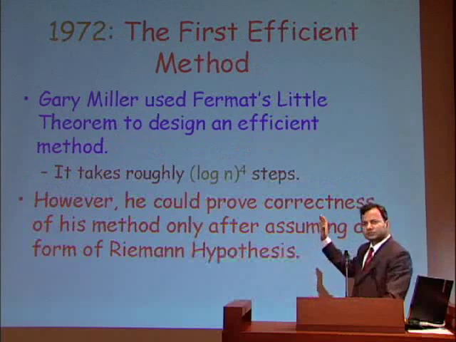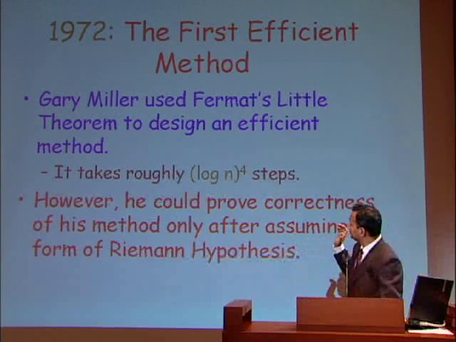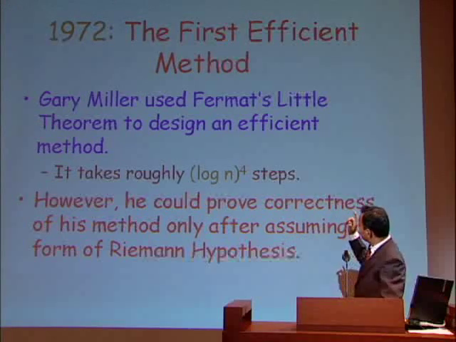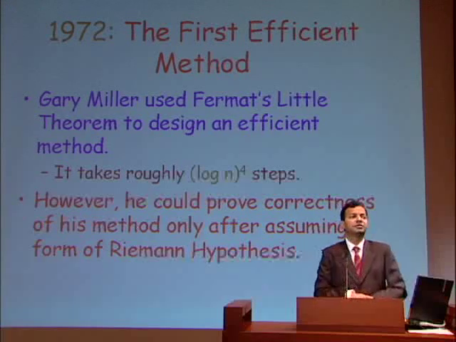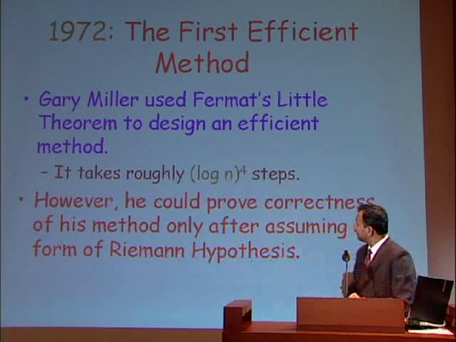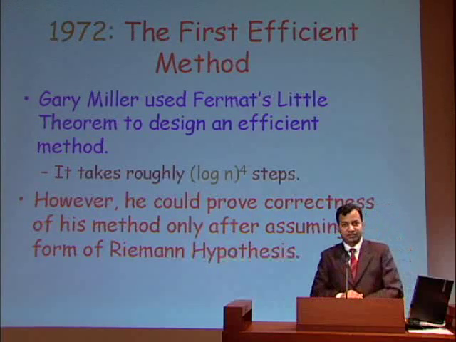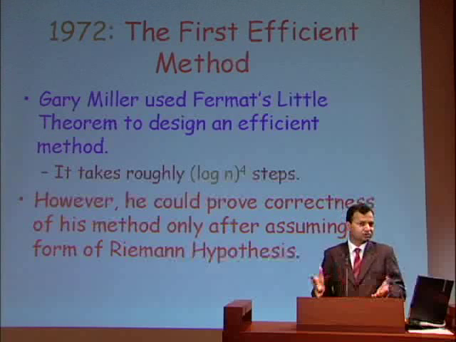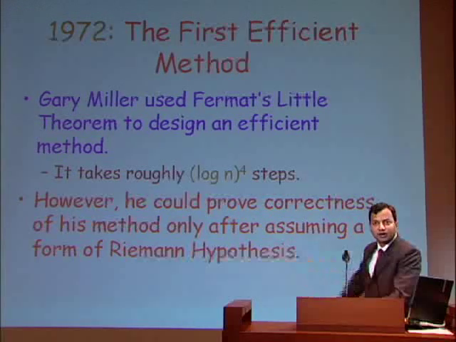Question 3 was nearly solved in 1972. Nearly, because in 1972, Gary Miller gave the first efficient method for determining if a number is prime. It takes roughly (log n)^4 steps, many operations. So by the definition of fast method, it does satisfy this definition.